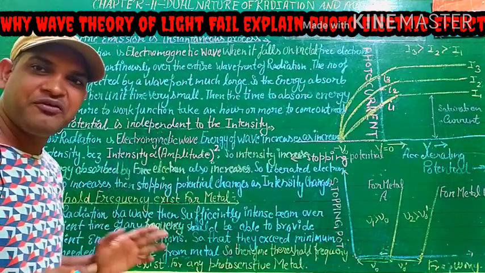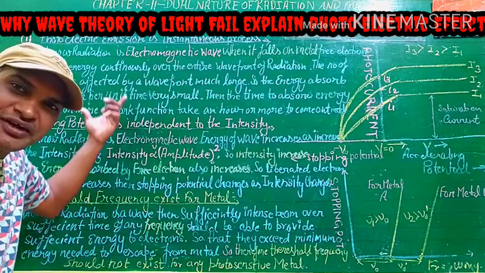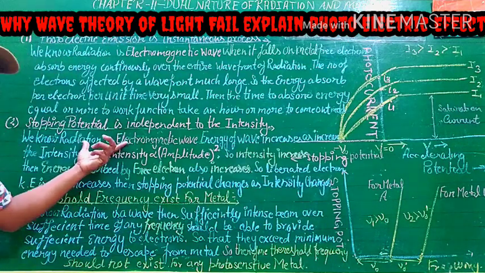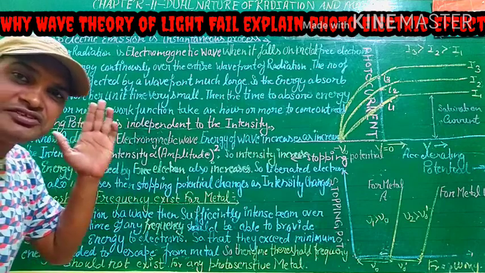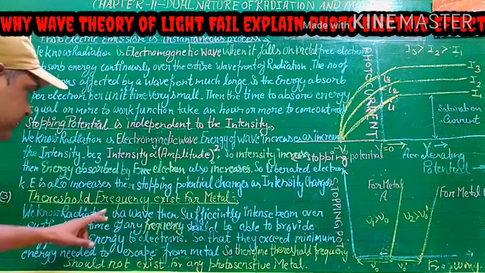Now, explained by wave theory, we know radiation as a wave, as an electromagnetic wave. ये सब मैंने very simple और easy language में लिखा है.